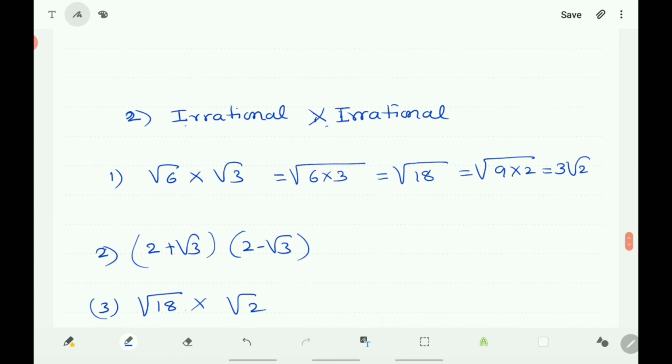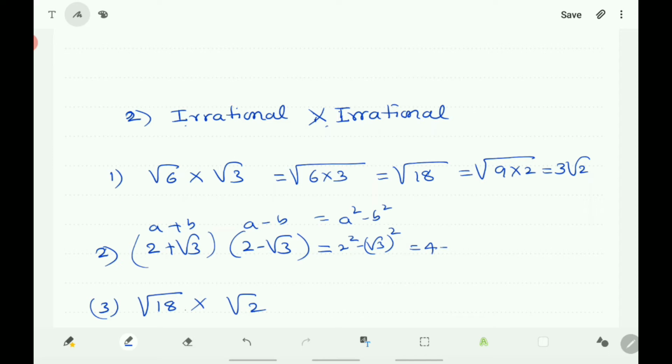Next you take 2 plus root 3 into 2 minus root 3, and this is in the form of a plus b and a minus b. So you can write a square minus b square, that is 2 square minus root 3 whole square. 2 square is 4 here, minus root 3 whole square.